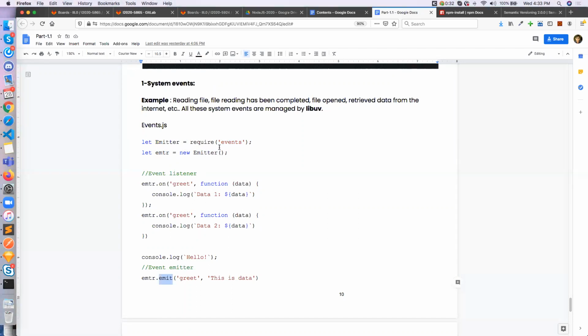Is it clear? A module exports a class, so you have to instantiate it to access all the methods inside it. Okay.